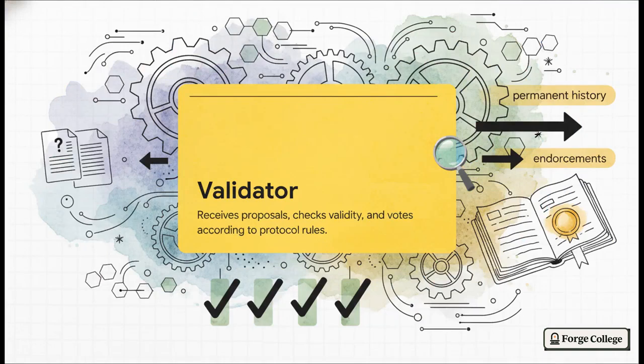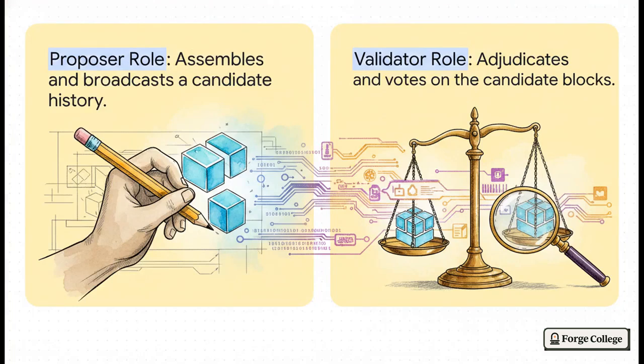And then we have the validator. A validator receives those proposals, rigorously checks both the underlying cryptography and the application rules, and then they vote. So if proposers are the originators, validators are the adjudicators. They hold the ultimate power to turn a mere suggestion into permanent, unalterable history. They are the quality control department, making absolutely sure the proposer isn't trying to slip something invalid into the official record. The dynamic between these two is really fascinating when you think about it.